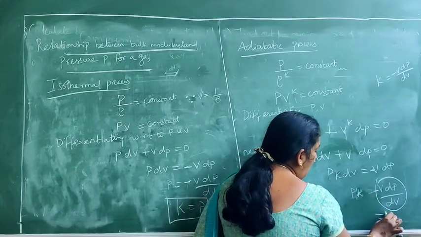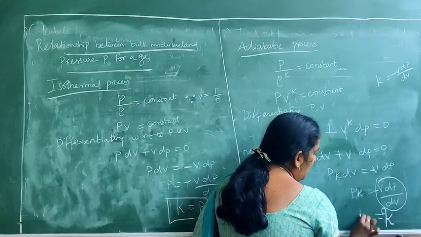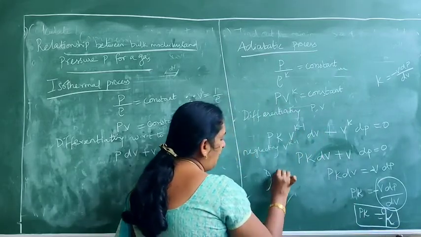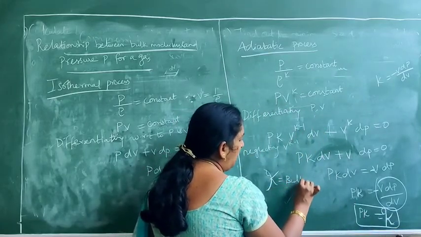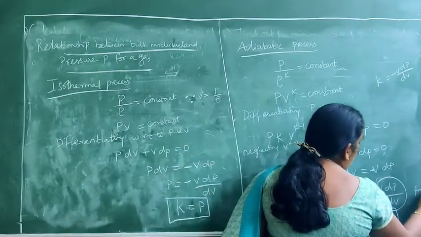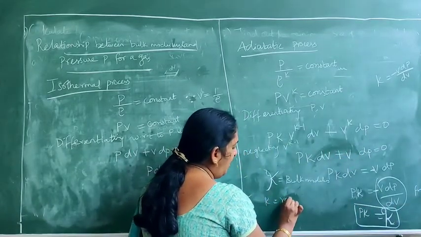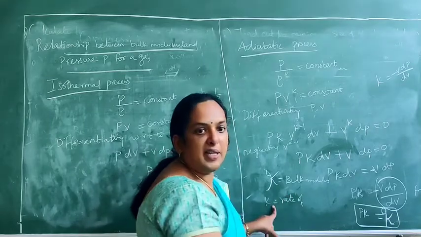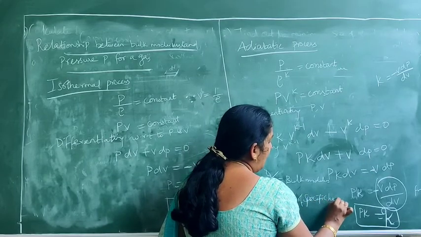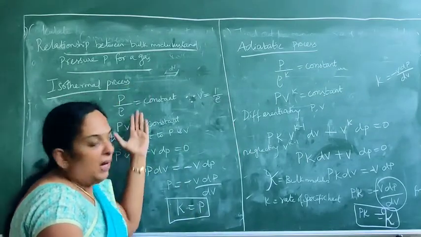So for capital K I am giving this. Okay, so this is my capital K and this is my small k, where this capital K is called the bulk modulus from the definition. You can write it here from equation 1. And the small k is called the ratio of specific heats. Is it clear? So these are the two expressions which connect the relationship between the bulk modulus and the pressure.